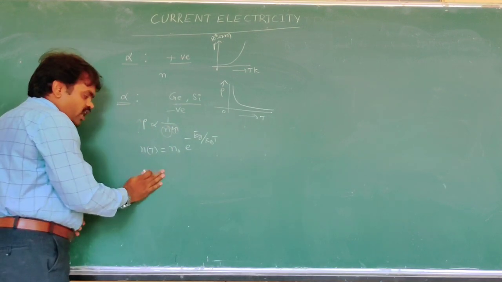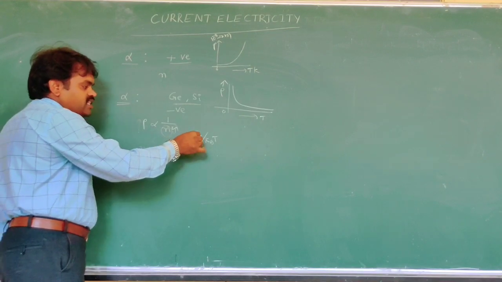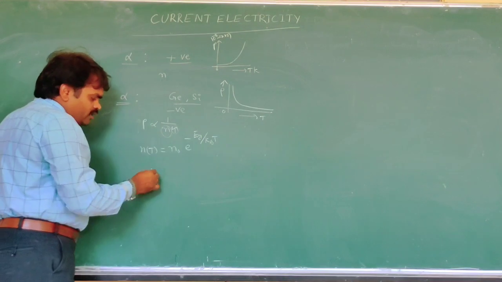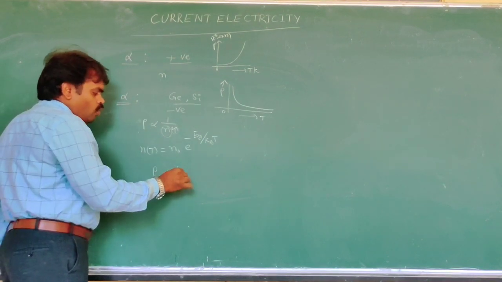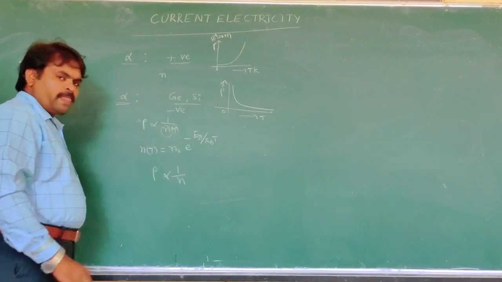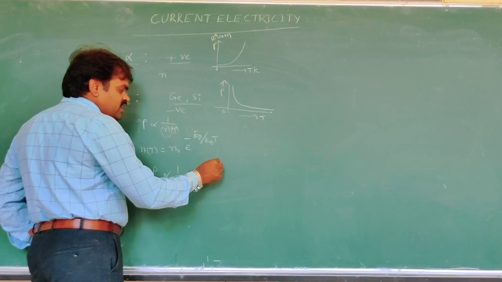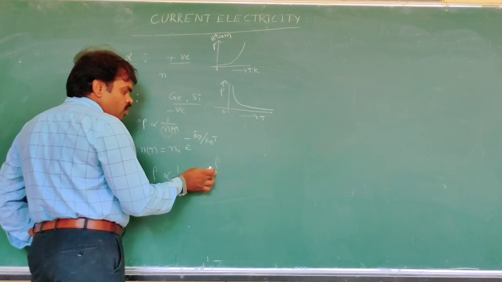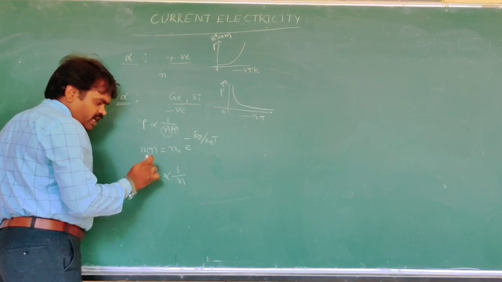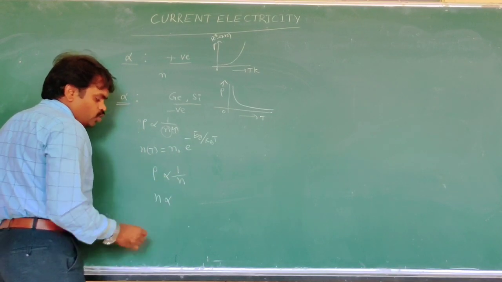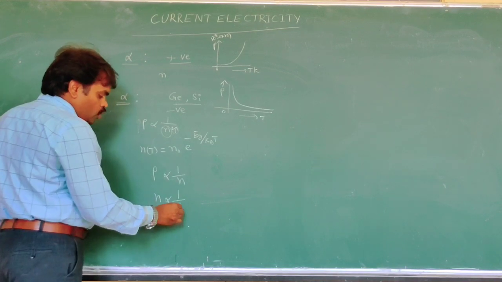Then it can be written as n of T is equal to n naught into e power of minus Eg by kBT. Simply we write rho is proportional to 1 by n, so n is proportional to 1 by rho.